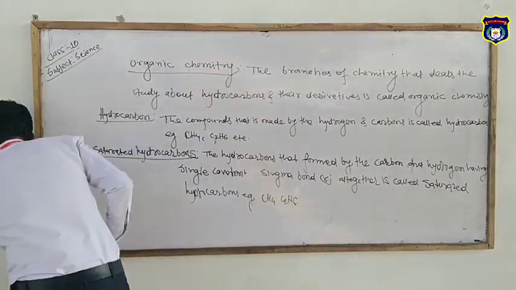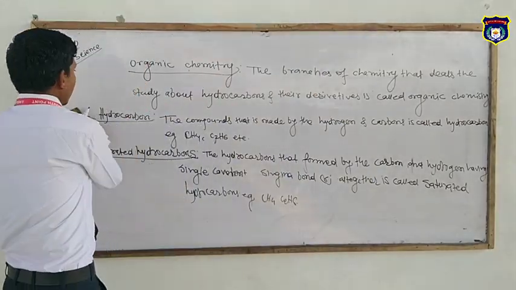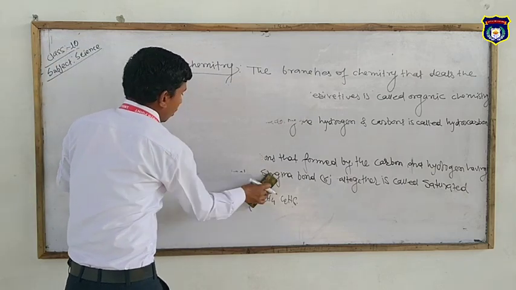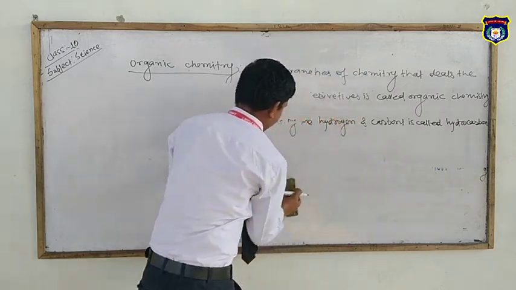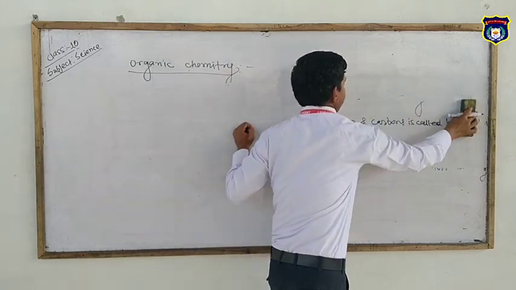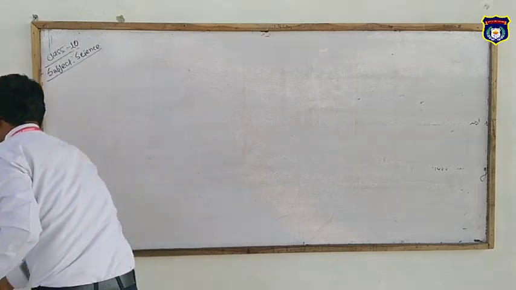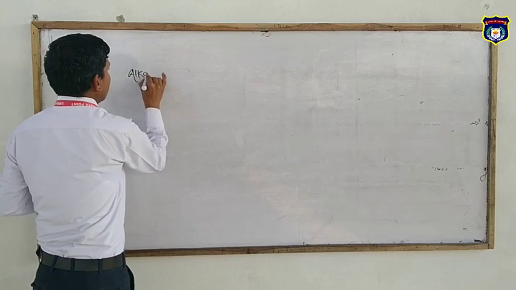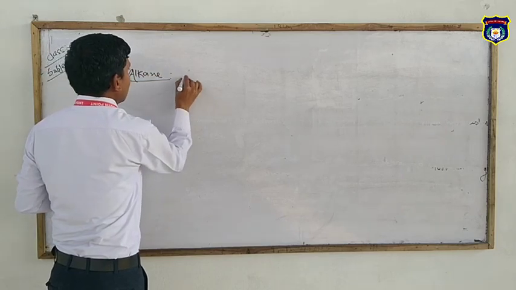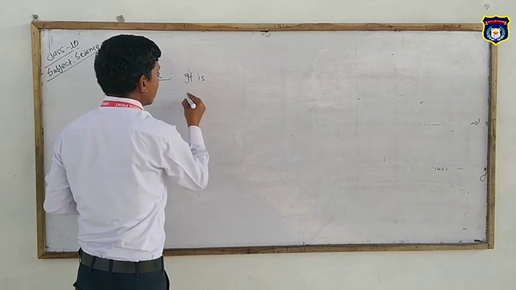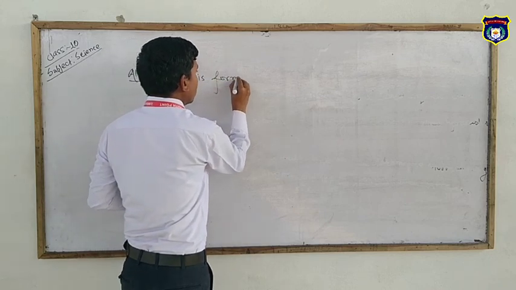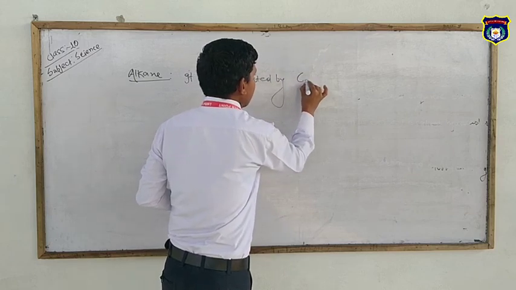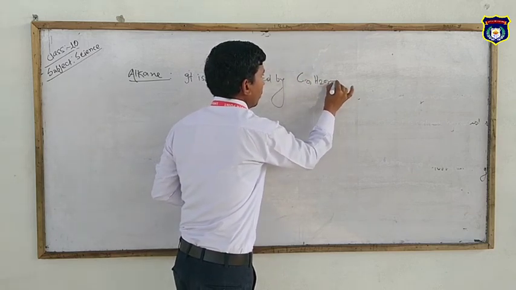Now we are going to study the saturated hydrocarbon compound alkane. Alkane is formulated by CnH2n+2.